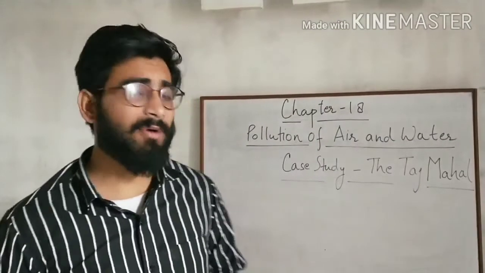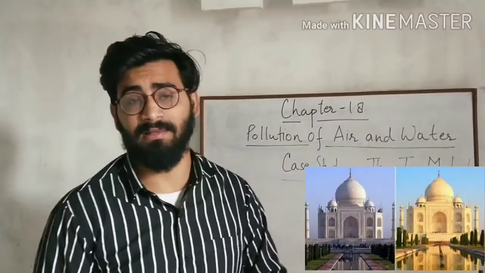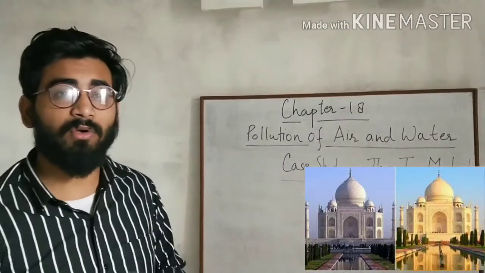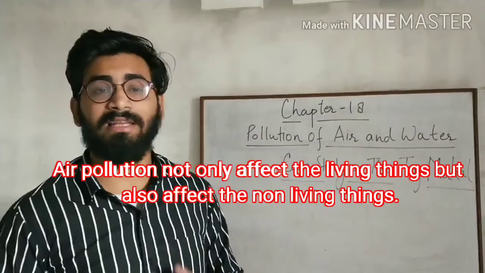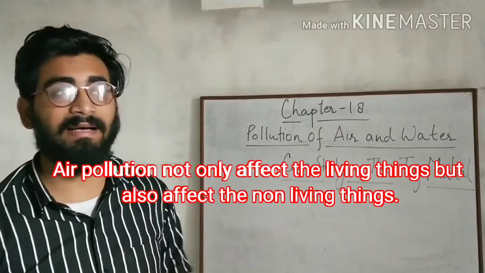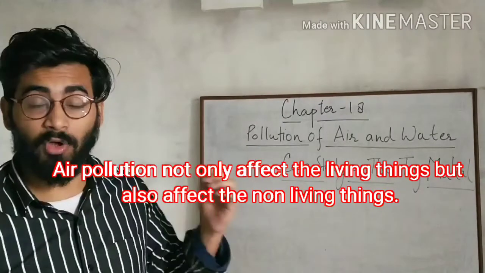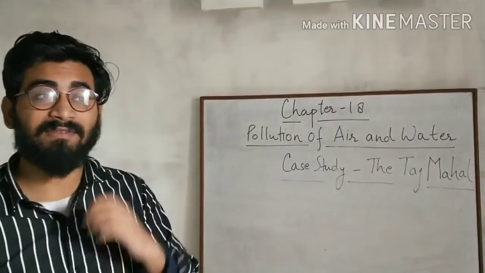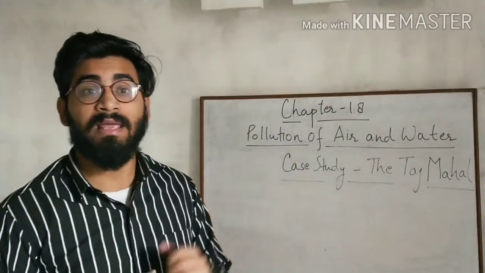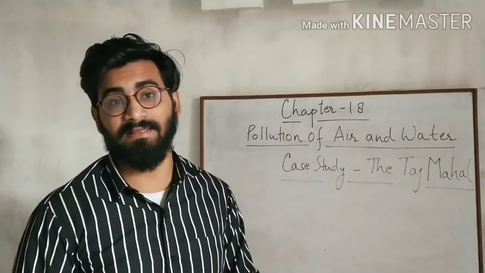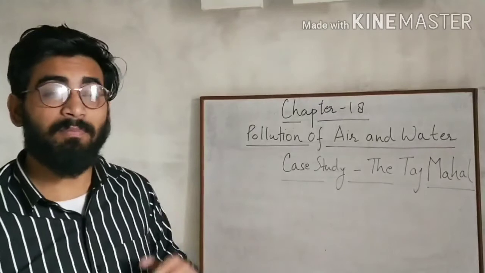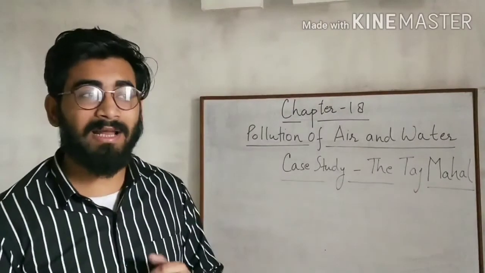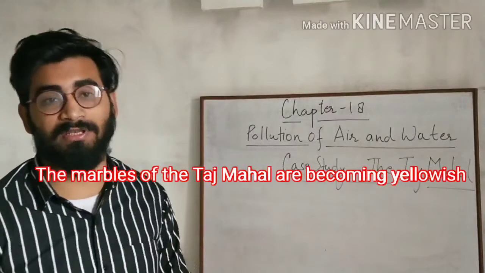Now let us discuss the case study of the Taj Mahal. As I have already told you, air pollution not only has a harmful effect on living things, but it also affects non-living things like monuments, buildings, etc. And the Taj Mahal, which is India's most famous tourist attraction, has become a matter of concern. Experts have warned that the pollutants in the air are discoloring the marble of the Taj Mahal. The marble of the Taj Mahal is becoming yellowish.